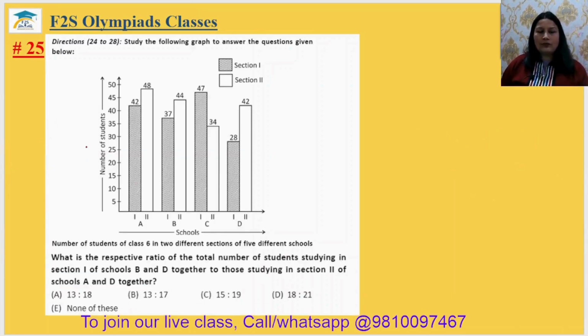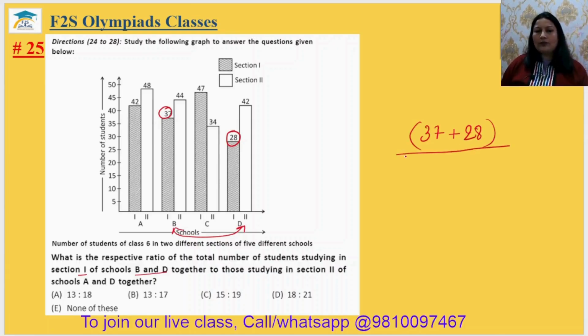Question number 25 with the same data. Okay? What is the respective ratio of the total number of students studying in section 1 of school B and D together to those of the studying in section 2 of the school A and D together? पहले तो आपको B and D together का निकालना है. कौन से सेक्शन का? 1 का. ठीक है, तो सेक्शन 1 का हमारा B में है 37 और D में है 28. तो we can write 37 plus 28.